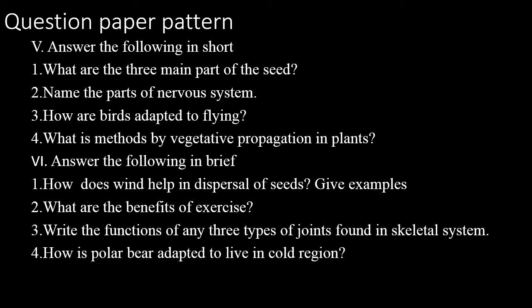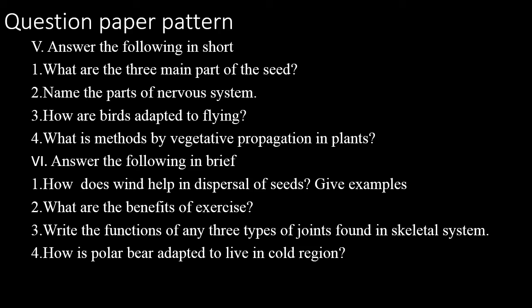Now third question, how are birds adapted to flying? Birds have light streamlined bodies and hollow bones that help them to fly in air. They also have three kinds of feathers: flight feather, tail feather and down feather. The flight feathers on the wings help them to fly. Tail feathers help them to change the flying direction. The soft feathers, down feathers, keep them warm.